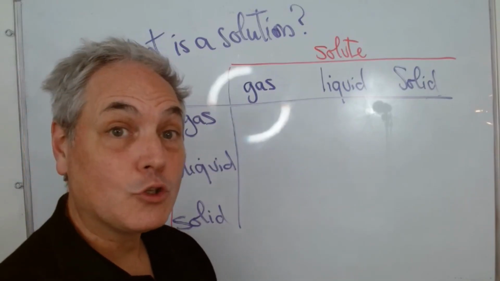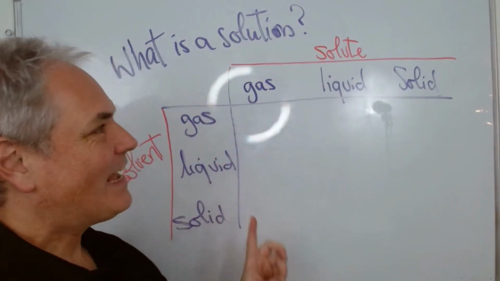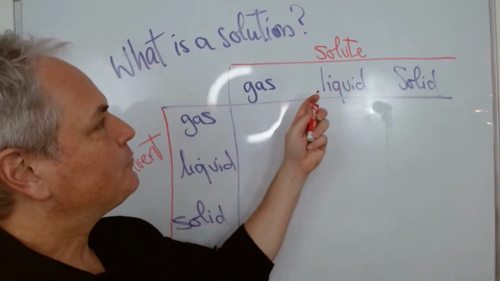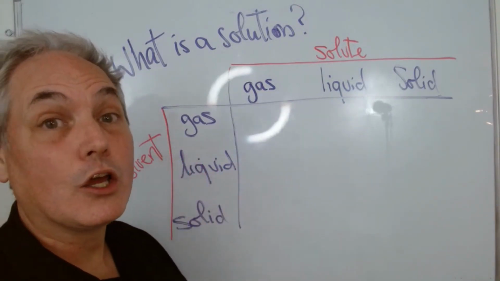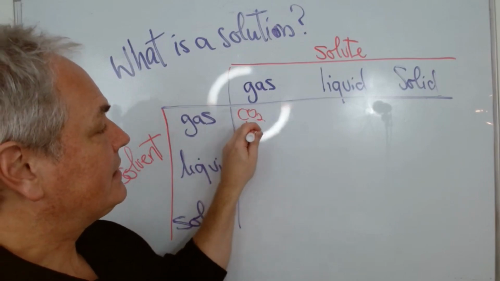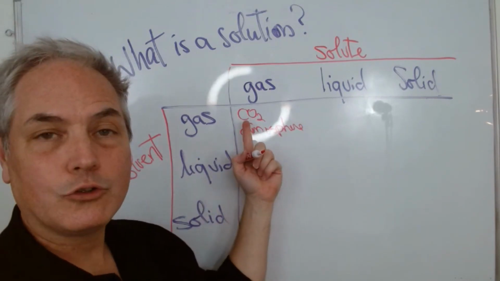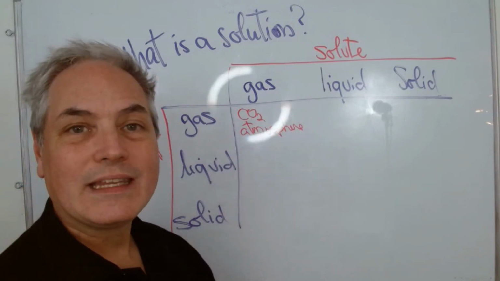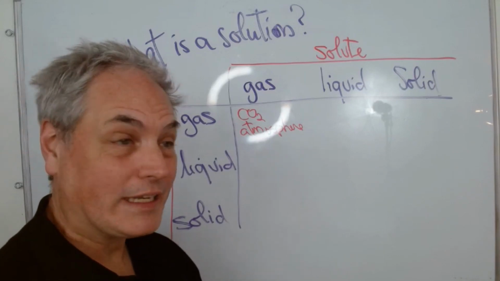We're going to take some time to look at some examples of solutes dissolved in solvent. And here we're going to look at the three phases of matter. So for example, if you have a gas that is dissolved or that is mixed within another gas, for example, you can think of CO2 in the atmosphere. Here you have CO2, which is a small quantity of gas, which is within the atmosphere, made of oxygen and nitrogen. So here's a good example.